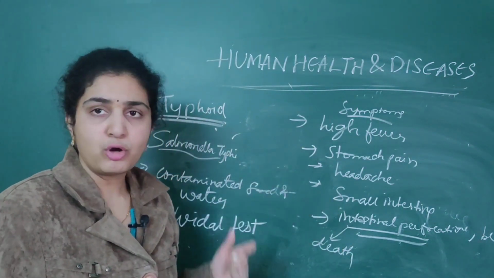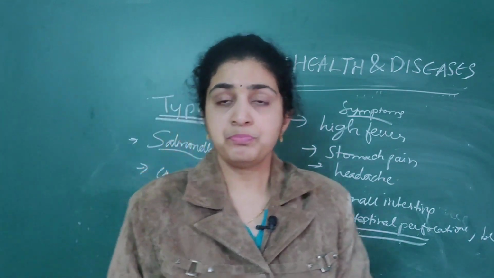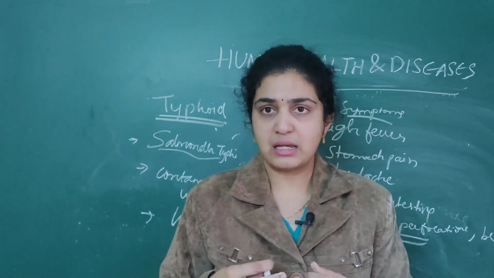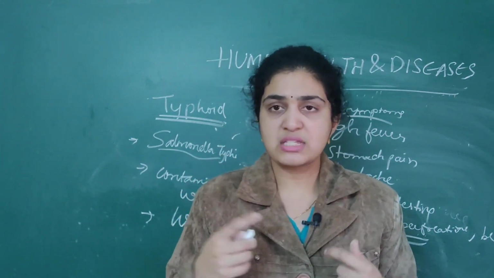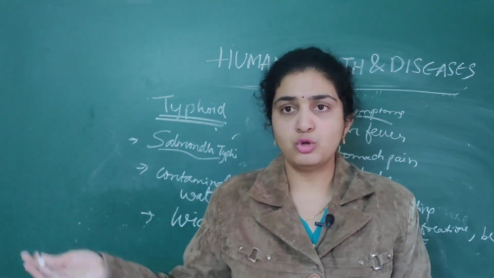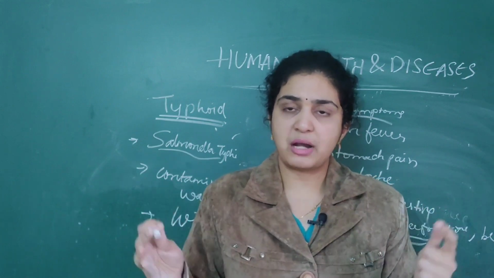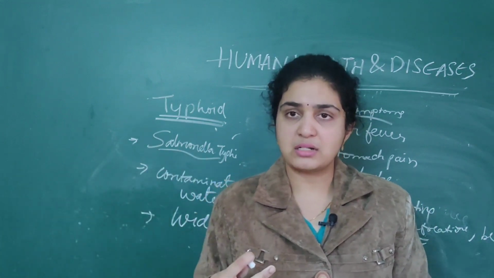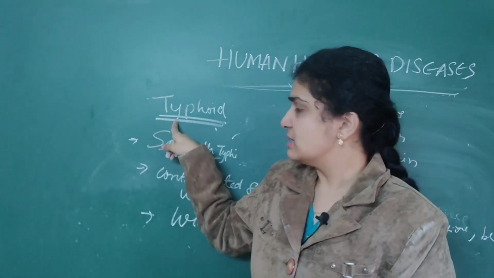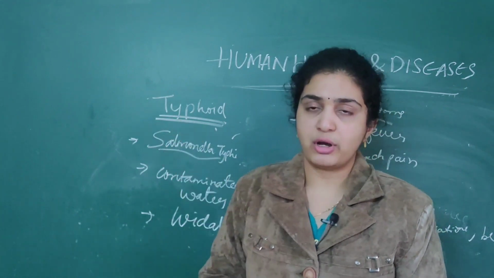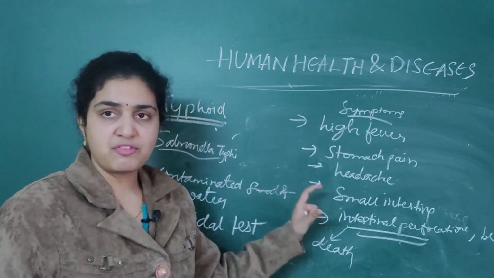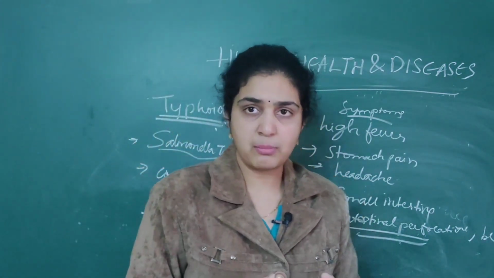Next, another important point: how typhoid came into play. A cook named Typhoid Mary, a cook by profession, was first infected with this bacterium. Later, when she was cooking, she spread it to numerous people, and from there it spread to different parts of the world. From that cook, named Typhoid Mary, the disease also gets the name typhoid. This is the main fatal disease caused by a bacterium.